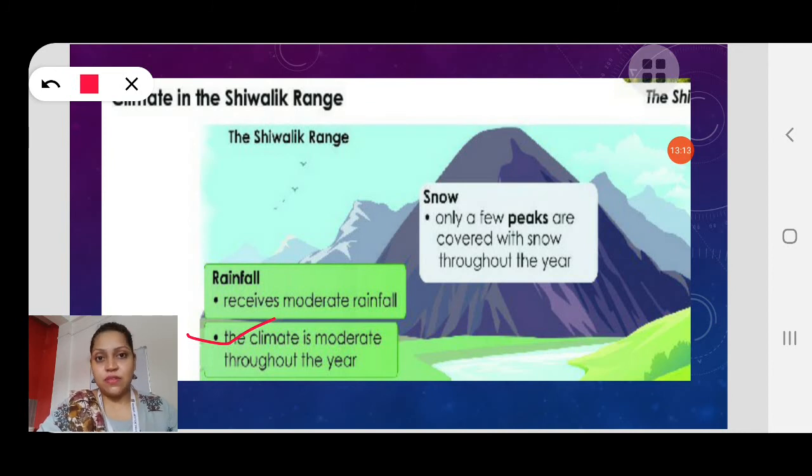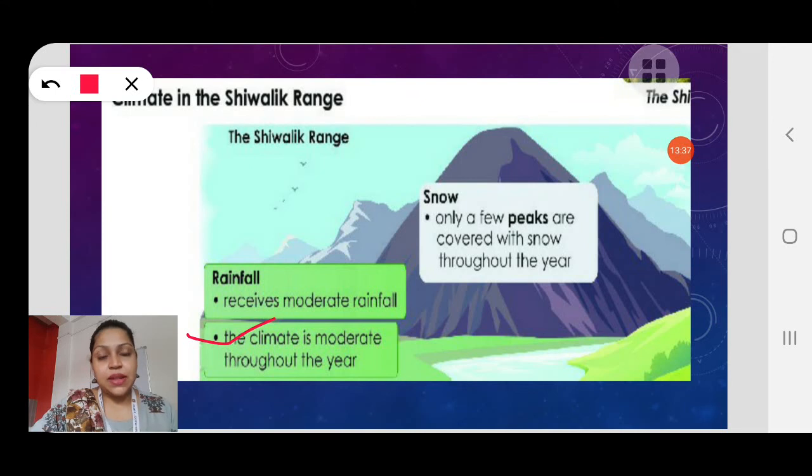So children, we shall stop here. What did we study today? Today, very important, we have studied two Himalayan ranges in detail. One is the Himachal range and the second is the Shivalik range. In the Himachal range, we have seen so many beautiful hill stations, then the Rohtang Pass, and we have also studied the climate of the Himachal range.